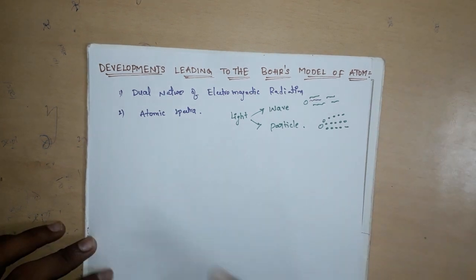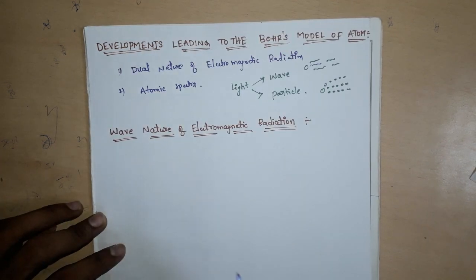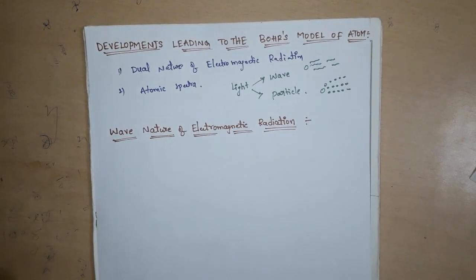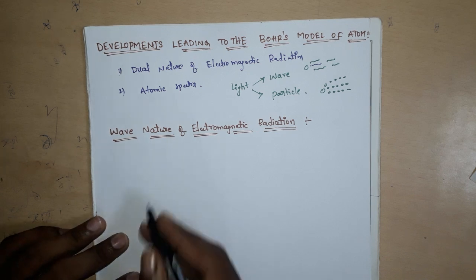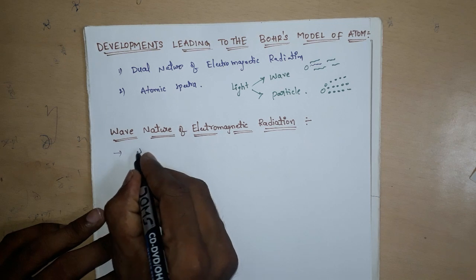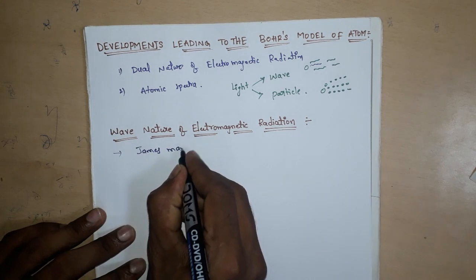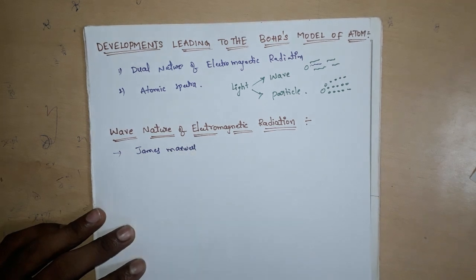Light is a form of energy. It is also called electromagnetic radiation or electromagnetic waves. So now let us discuss the wave nature of electromagnetic radiation, which was proposed by James Maxwell.